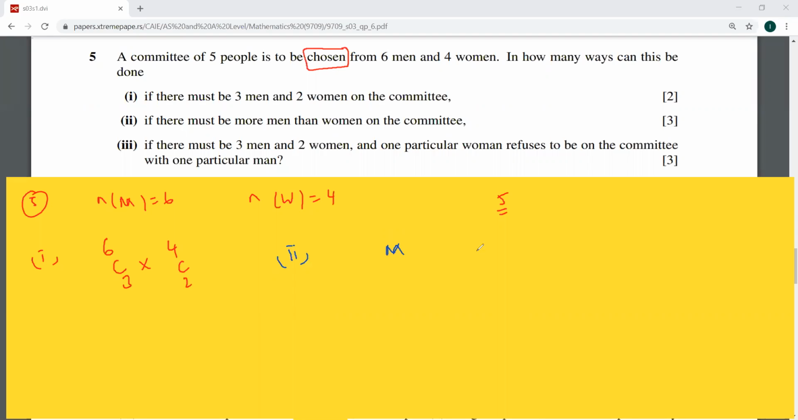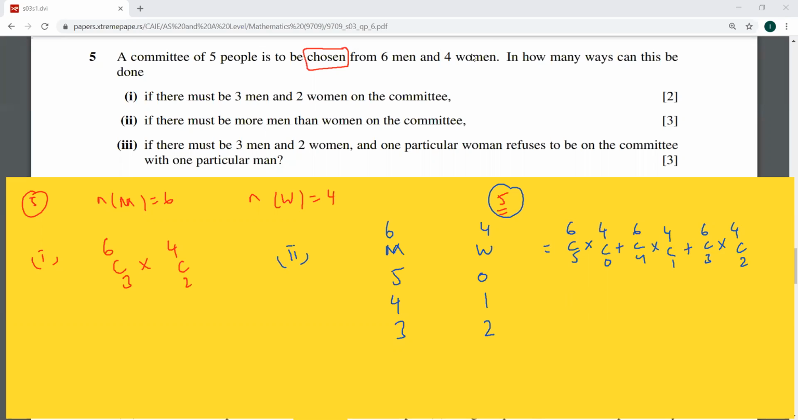Okay. So let's list them: men, women. We need 5. So all 5 of them can be men. There will be no women then. 4 men and 1 woman, 3 men and then 2 women. There are 6 men and there are 4 women. So this would be 6C5 times 4C0 plus 6C4 times 4C1 and then plus 6C3 times 4C2. That is how you'll find the number of the committees where there are more men than the women.